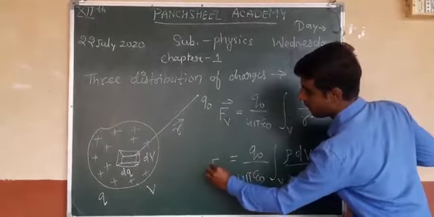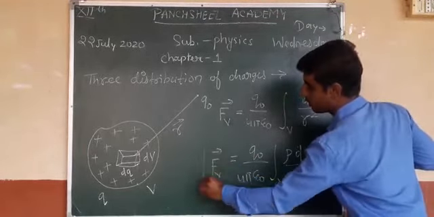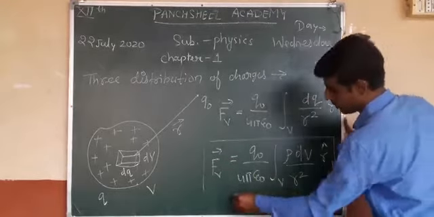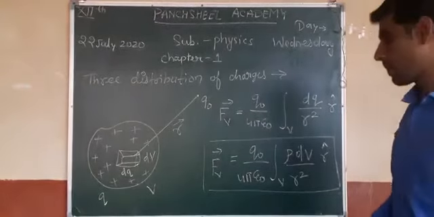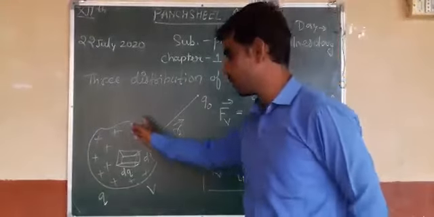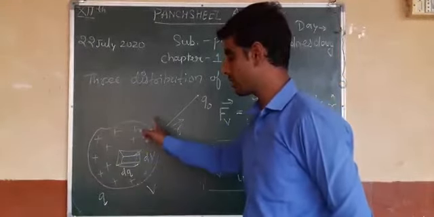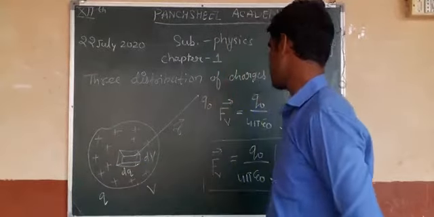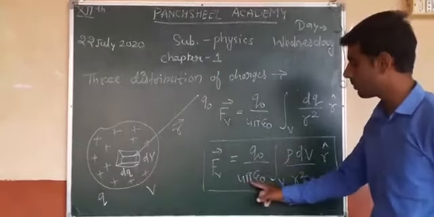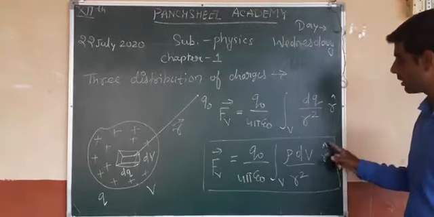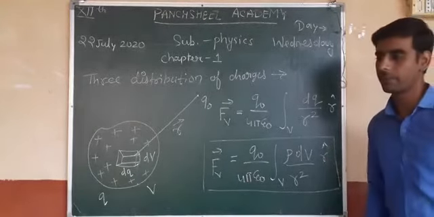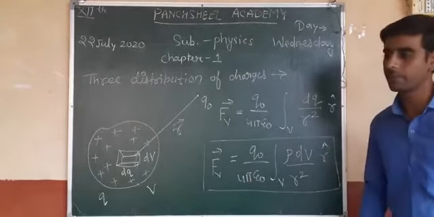This is Fv, the force between this volumetric charge distribution and test charge. F equals q naught upon 4 pi epsilon naught integral over V of rho dV upon r square, r cap. I write this.